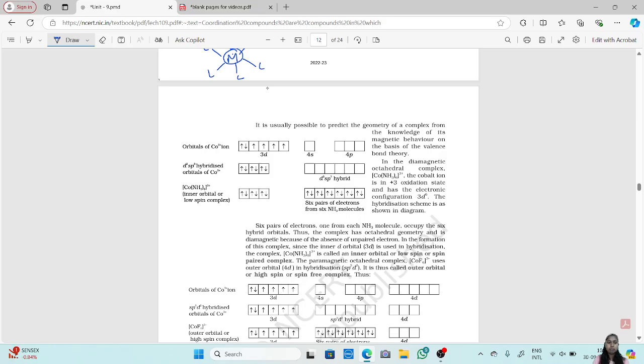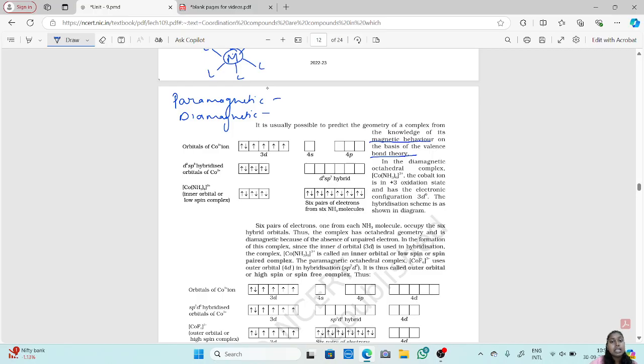We'll see the examples. It is usually possible to predict the geometry of a complex from the knowledge of its magnetic behavior on the basis of the valence bond theory. Now because of the valence bond theory, we can get to know about their magnetic behavior. There are 2 types of magnetic behavior, paramagnetic and diamagnetic. Now what is paramagnetic?